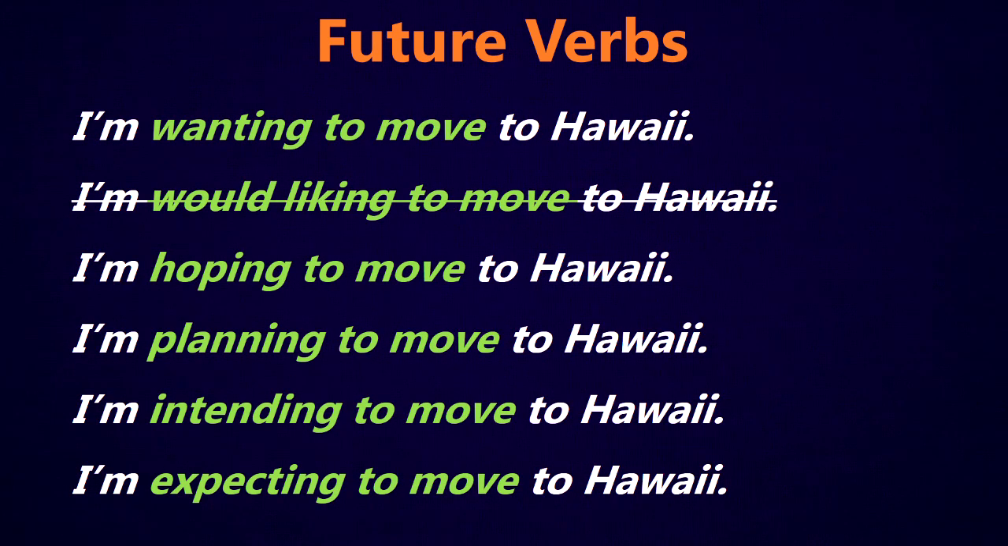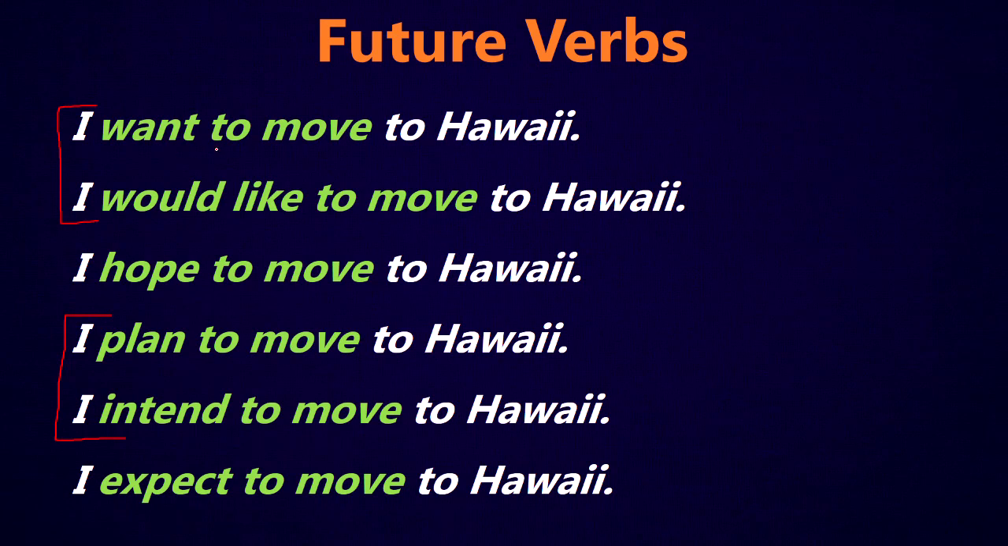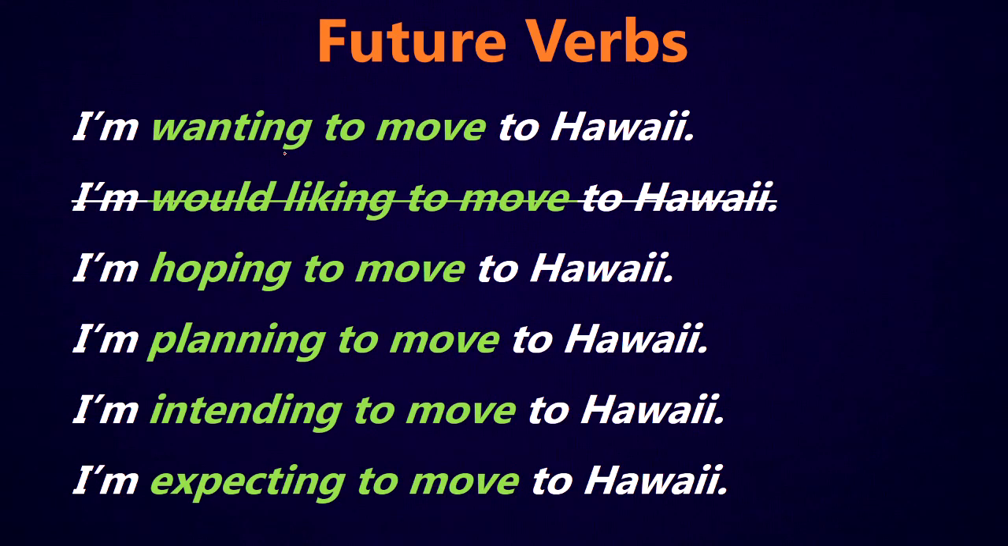Like I said, we often use these ones in the present simple form. We can also use them in the present progressive form. I'm wanting to move to Hawaii, but we can't use it with would like because would is already a modal verb. So again, with modal verbs, we use the base form of the verb, not the ing form. So that's why we can't use it with would like.